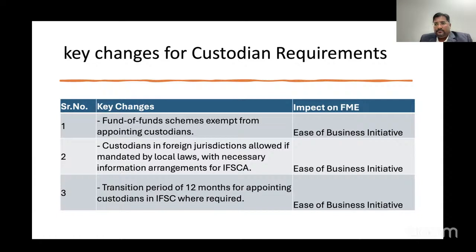subject to the compliances of the IFSCA regulations.